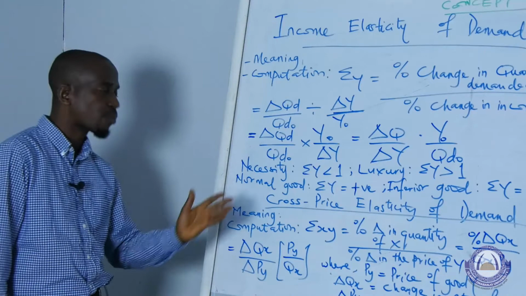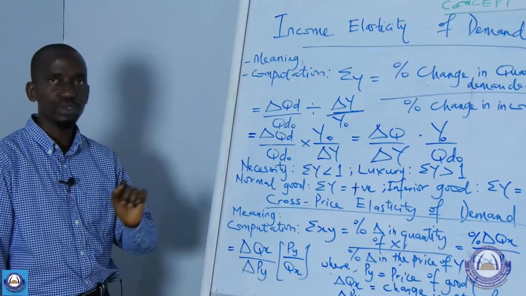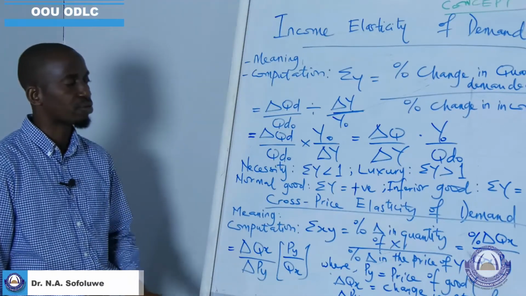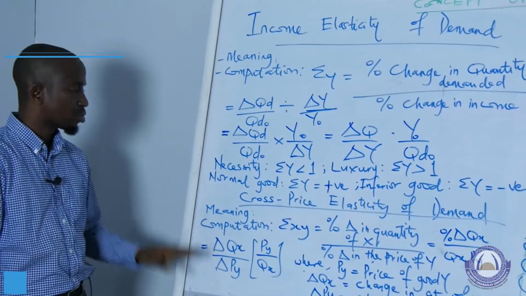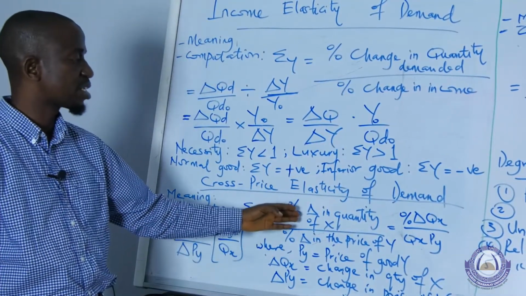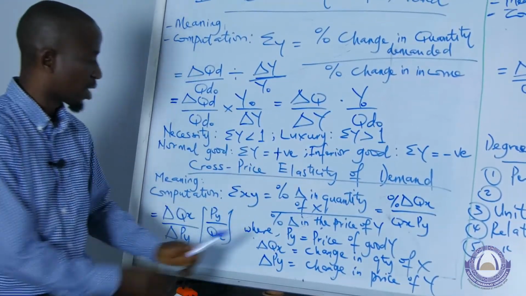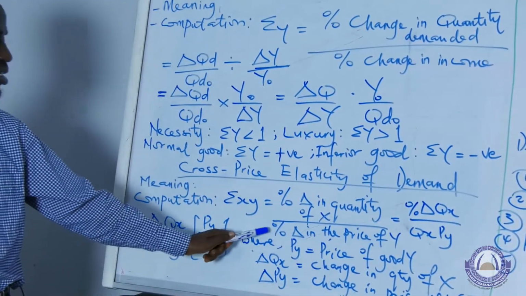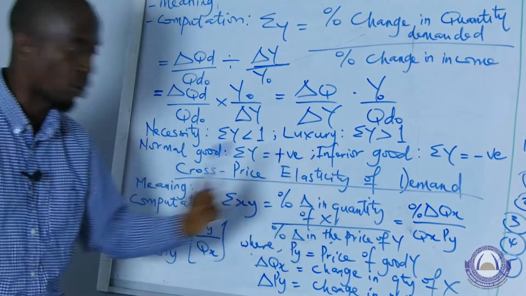Then we have complements. These are goods that have joint demand. For example, SIM card and handset, they have joint demand. Car and petrol, they have joint demand. So those are complementary goods. Now, the computation of this is also very straightforward. It is given as percentage change in quantity of X, because we are talking about two commodities now, over percentage change in the price of the other one. That is, we are saying that changes in the price of Y will influence the quantity demanded of X.